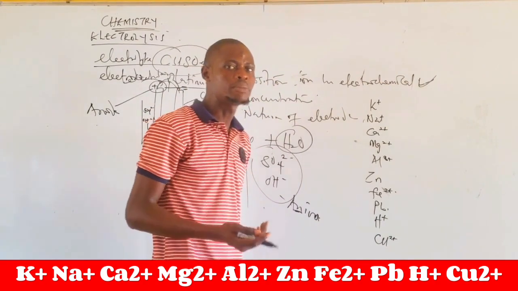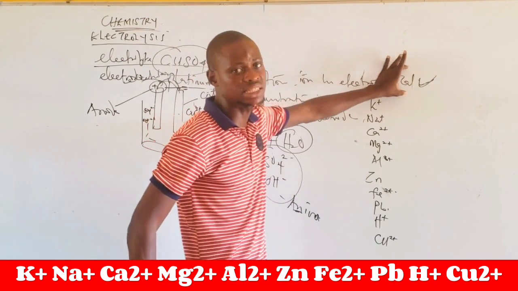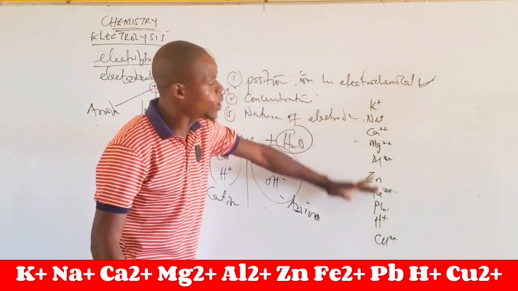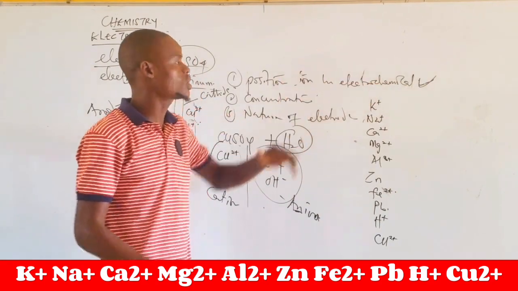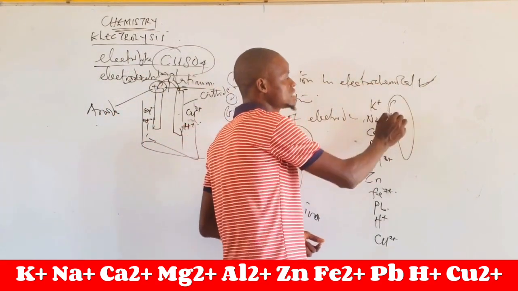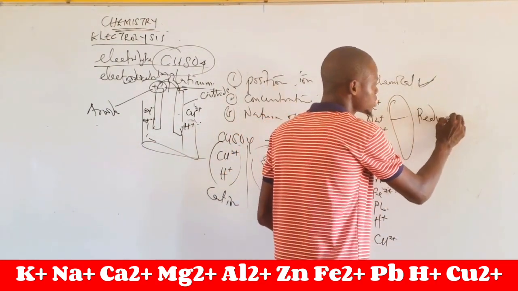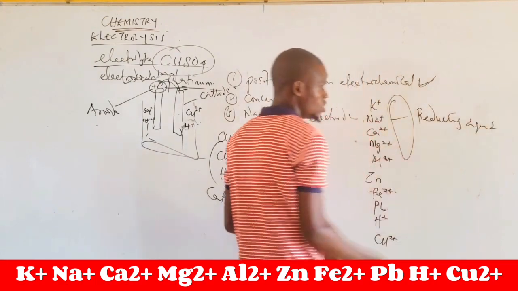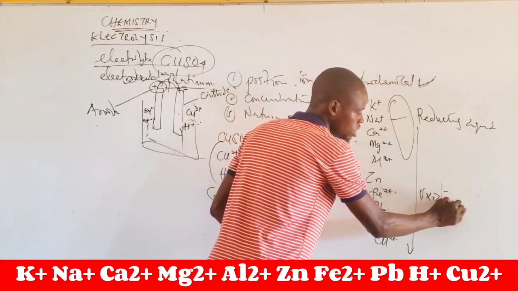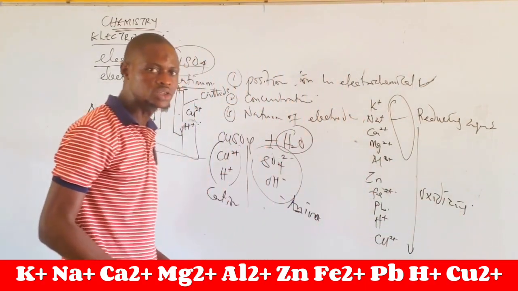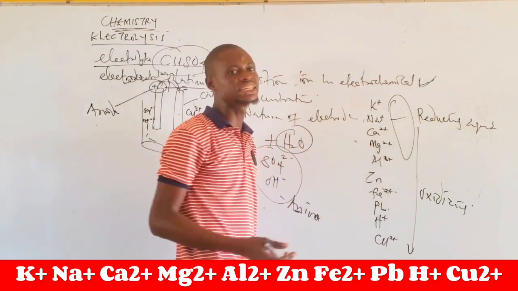Now, when I said discharge of ion, I said it depends on the position of the ion in the electrochemical series. Take note: ions that are lower in the electrochemical series tend to be discharged than ions that are higher. Why? Because ions that are higher in the electrochemical series are highly reducing agents, while ions that are lower are highly oxidizing agents. So ions that are lower tend to be discharged than ions that are higher in the electrochemical series.